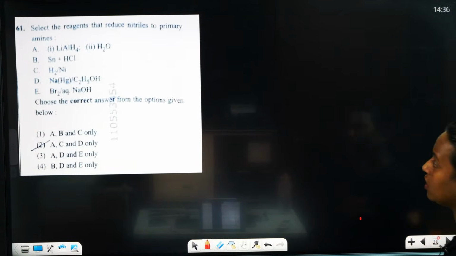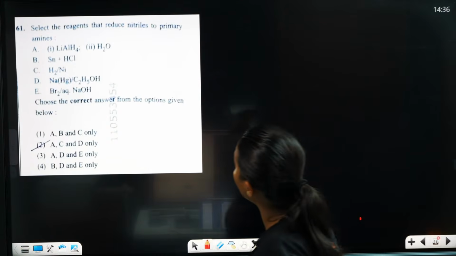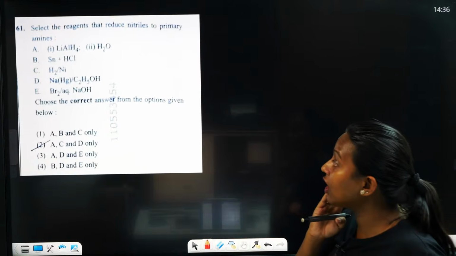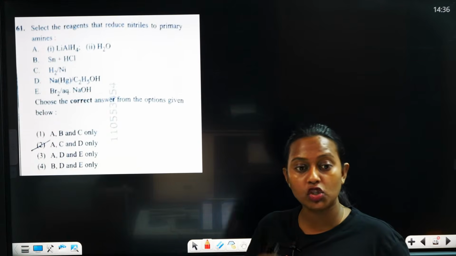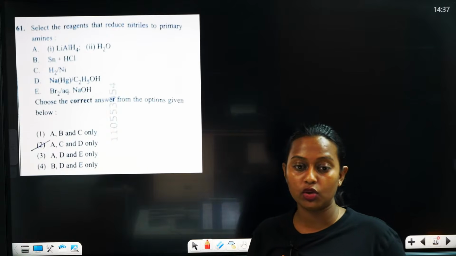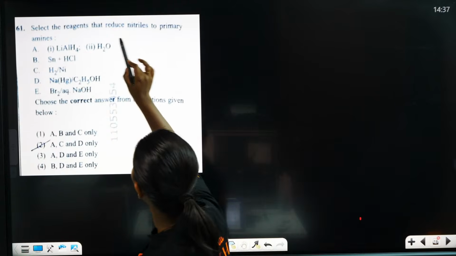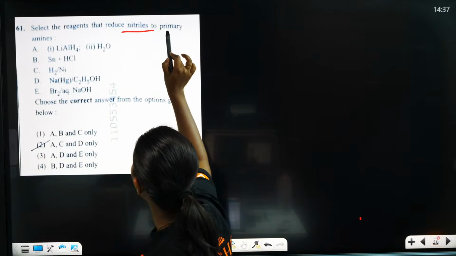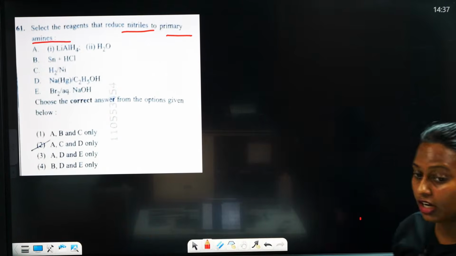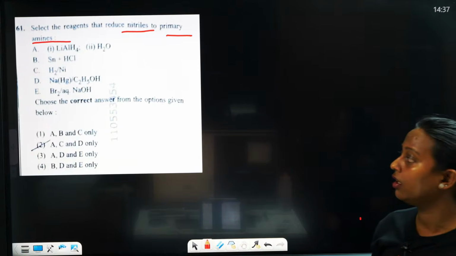Then the next question is here. Select the reagent that reduces nitrile to primary amine. Which reagent can we use to convert nitrile to primary amine? Tell me quickly.